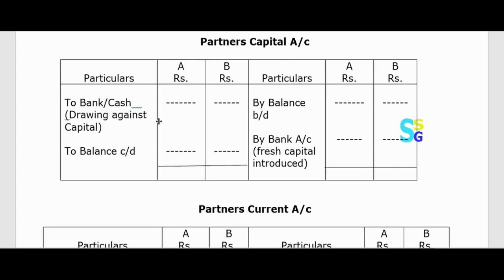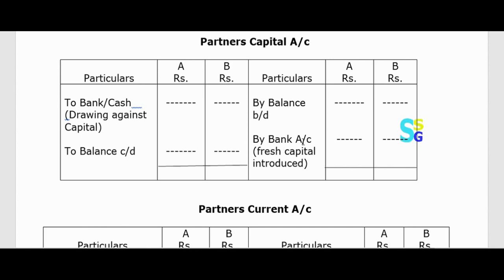First one is the balance BD, the opening balance, whatever we have in the capital account, that we have to write here. Next, if any partner has withdrawn any cash out of his or her capital, then we have to write here to cash or bank.